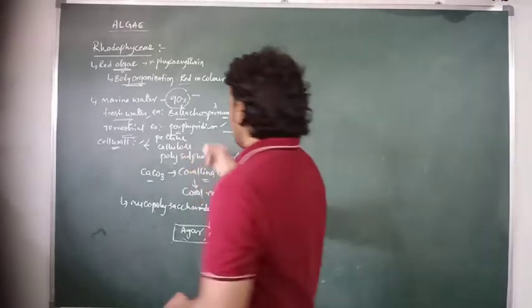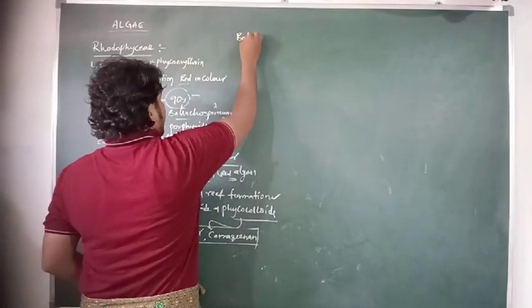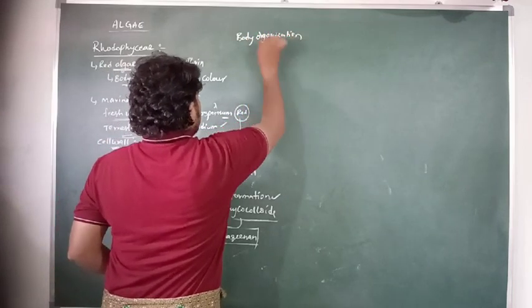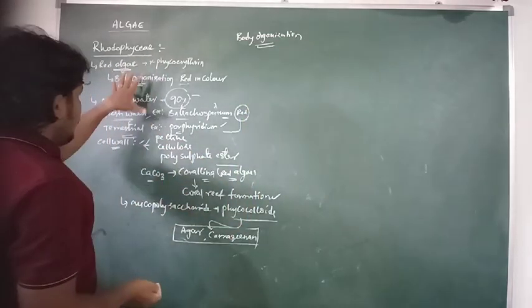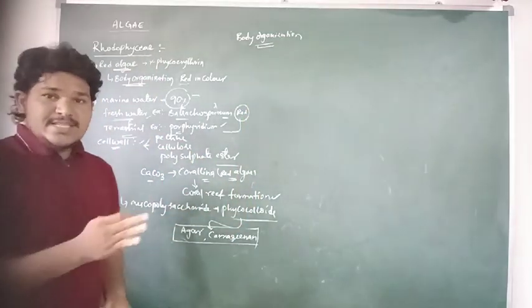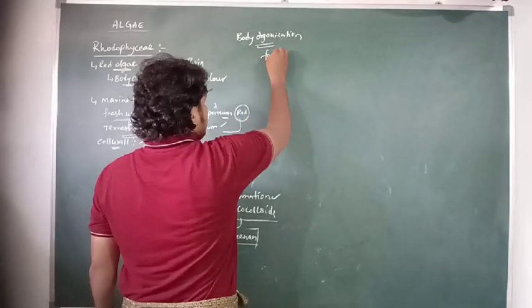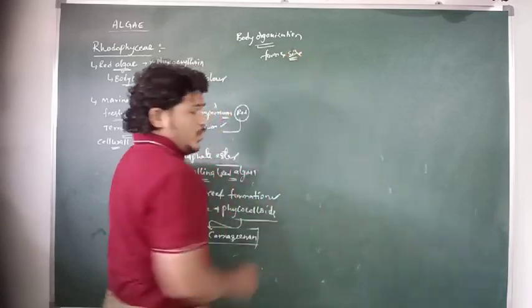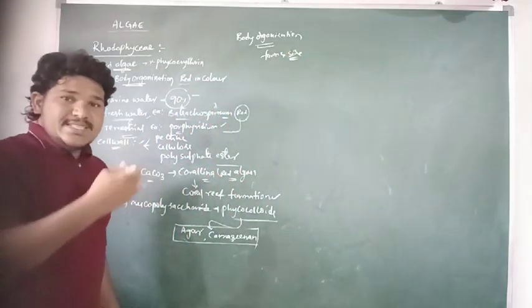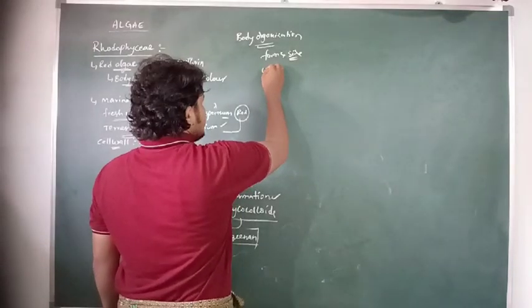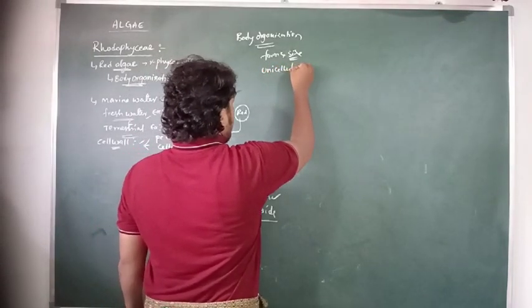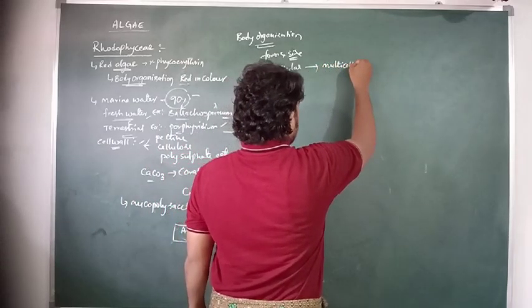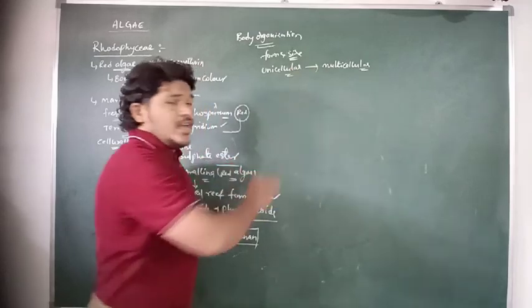And then coming to the body organization of red algae. If we observe it, their size and form are highly variable. Their size ranges from microscopic unicellular to multicellular forms of body organization.